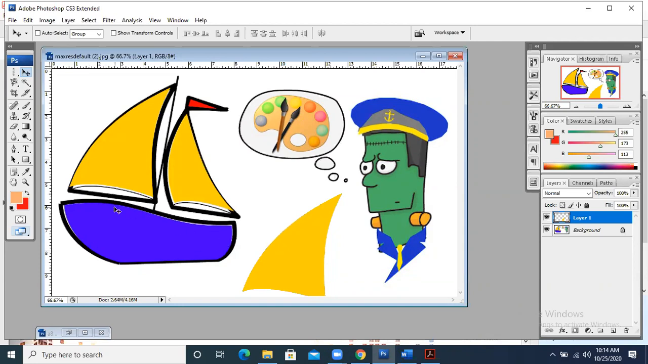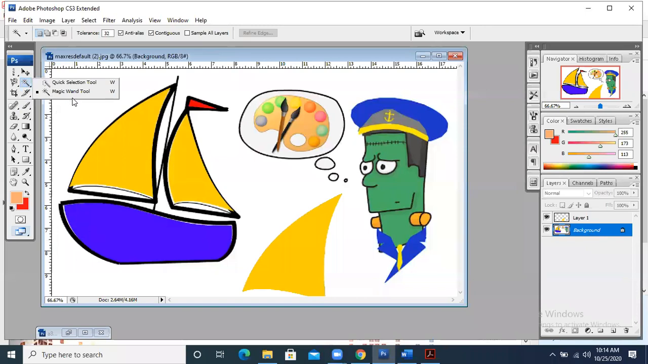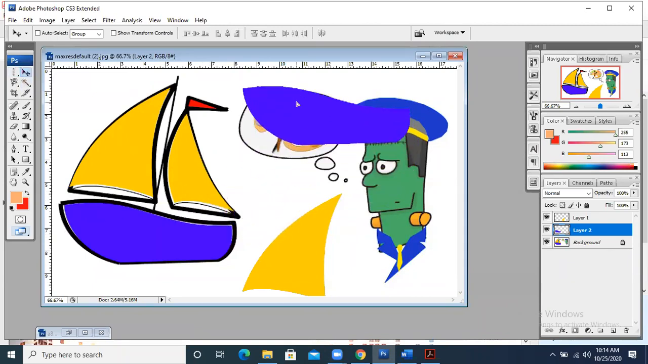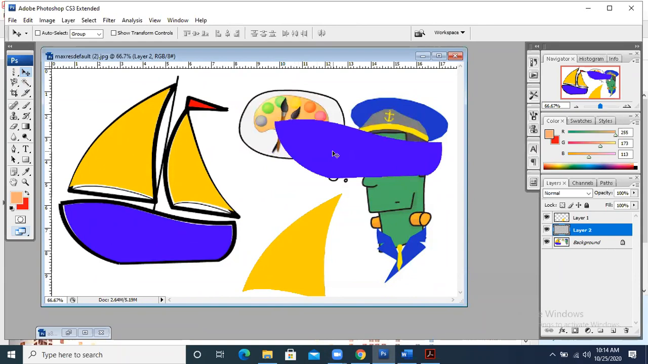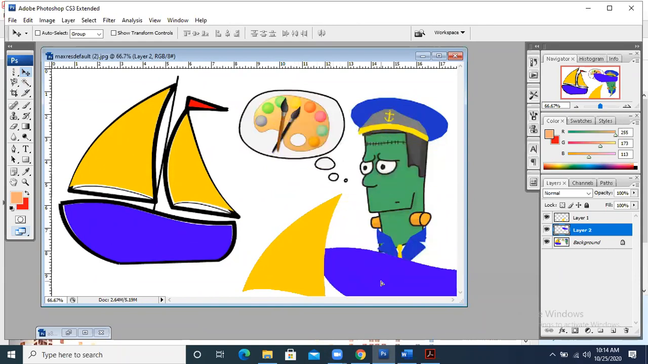Let's suppose I want to select this portion of the boat. I will go to the Magic Wand tool and click here, but I need to click on the background first. Now you can see that the boat has been selected. Press Ctrl C and Ctrl V. You will be able to see that this is the boat that has been selected quite easily.